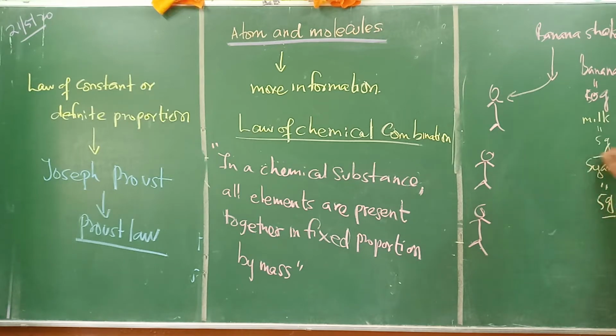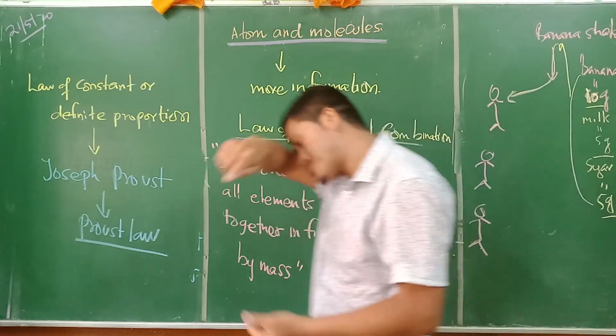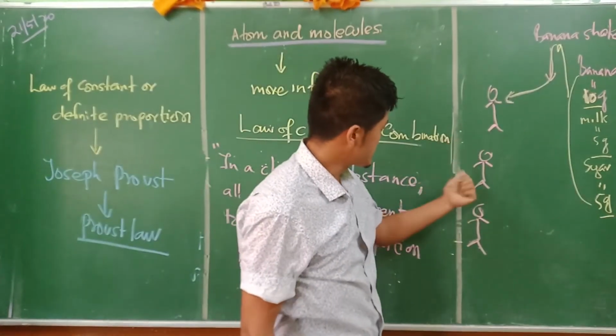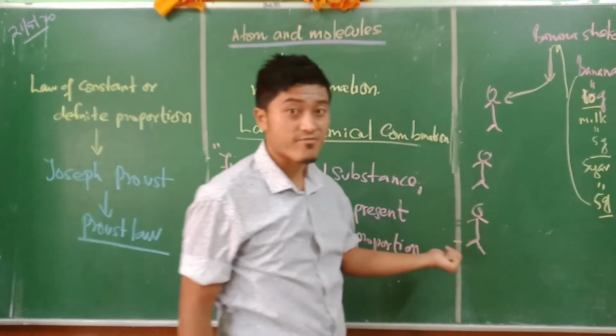I used these three constituents, made a banana shake and gave it to Mr. Tenzin. Tenzin really liked it and requested me to make another banana shake for him as well as for two of his friends.